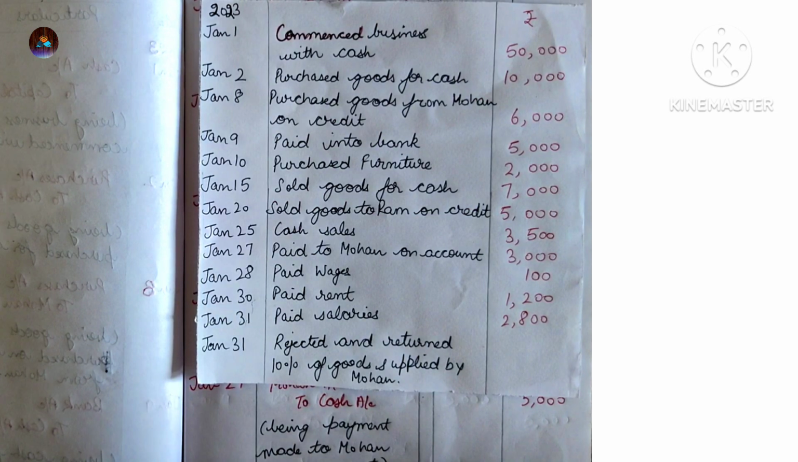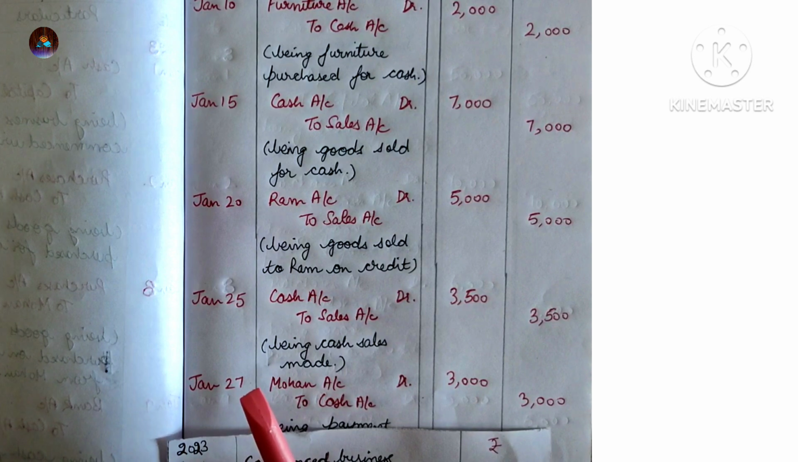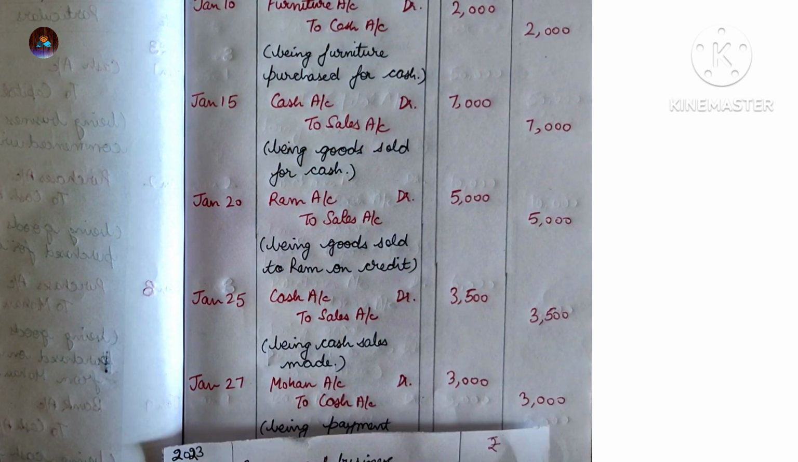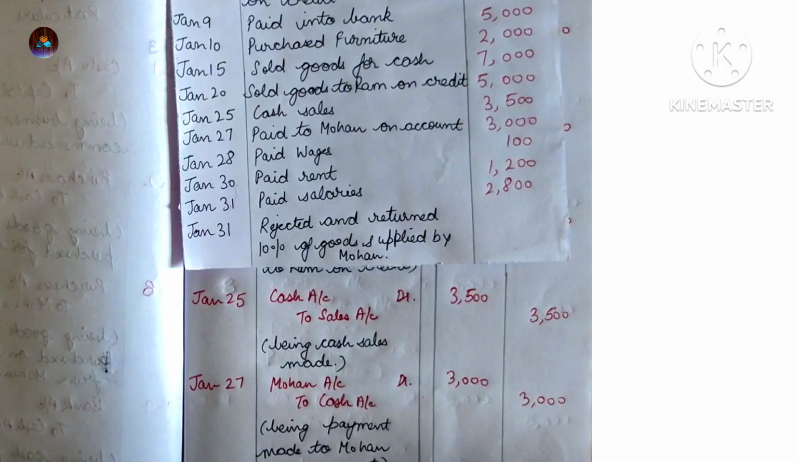Cash sales 3,500. So the entry will be cash account debit to sales account 3,500. Paid to Mohan on account 3,000. Now Mohan will receive the cash, so debit the receiver, and cash is going out of the business, so credit the cash. Mohan account debit to cash account.